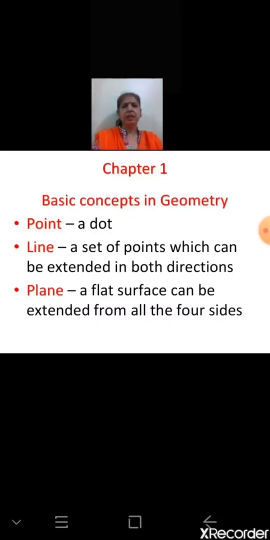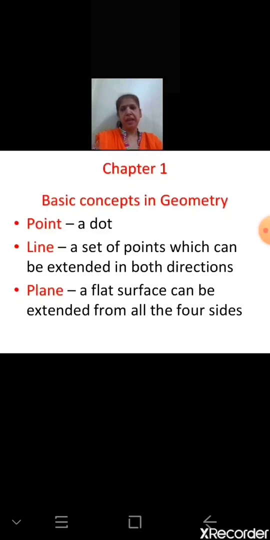Hold one small notebook and you will be able to. This is an example of a plane. Three non-collinear points determine a plane. Examples of a plane: top of the table, floor, board, wall. They are nothing but examples of a plane. A flat surface, any flat surface, and this flat surface extends from all four sides.